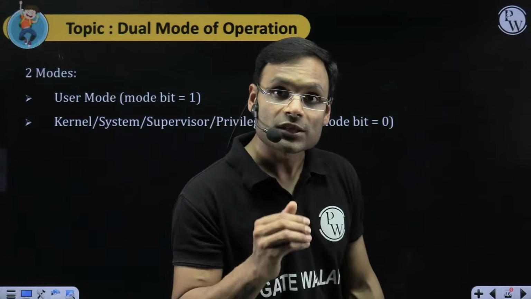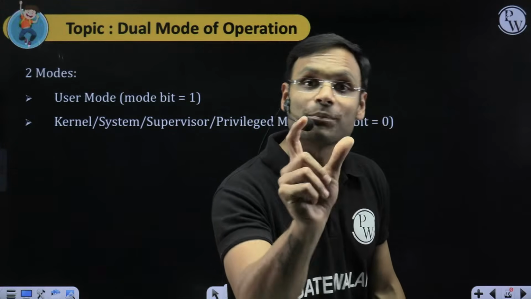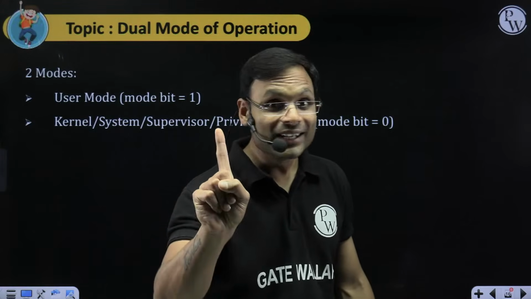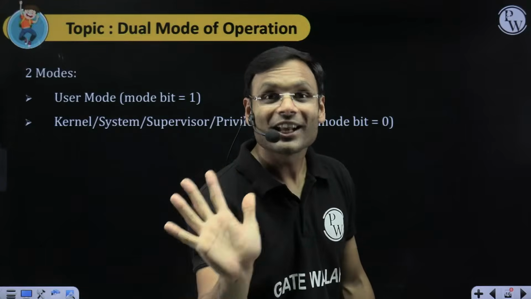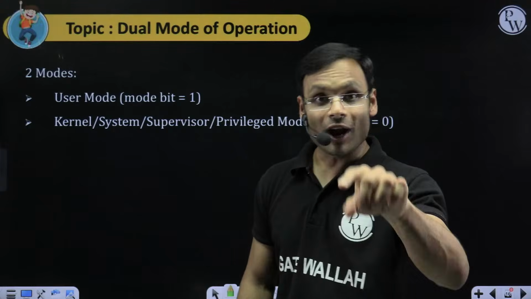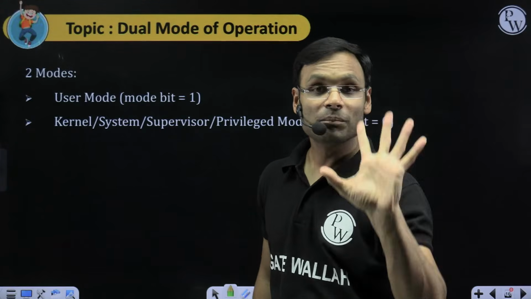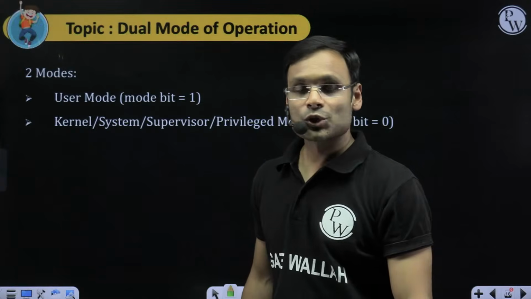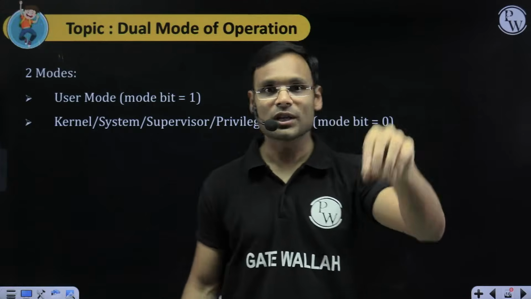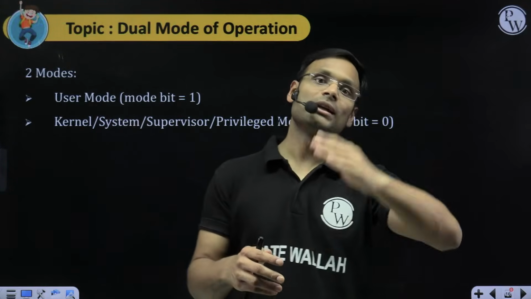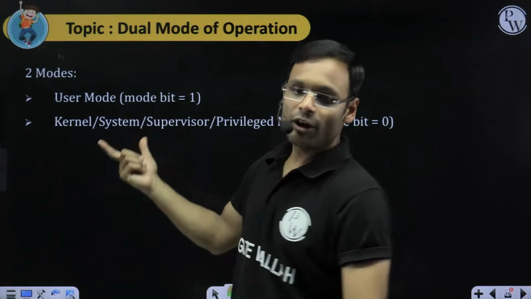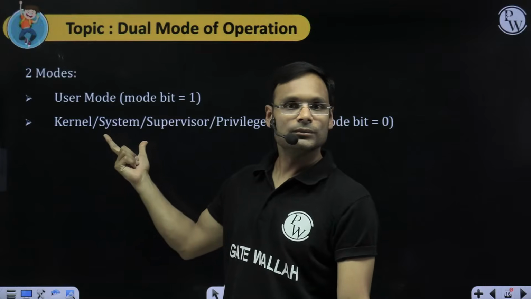If a user process wants to use any kind of privileged operation, the CPU will say, no kid, no, you cannot do this, not allowed. You are a user process, you are in user mode, you cannot use this functionality, it is a privileged one. So if a program is running in user mode, it can do normal tasks but cannot do privileged operations. Privileged operations can be done when the operating system is running in kernel mode.